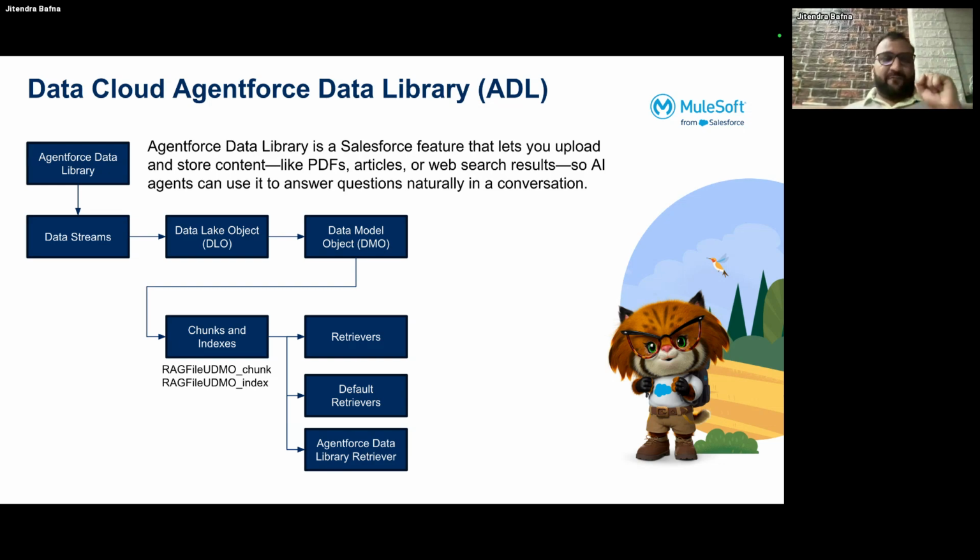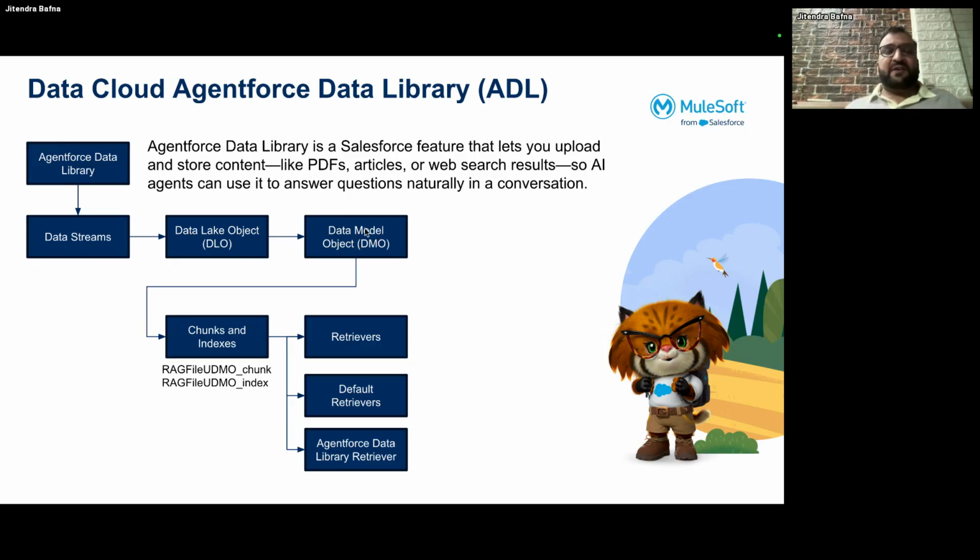Okay, so how does it work? Whenever you load content to the Agentforce Data Library, first it creates a record in the data stream object. As soon as you upload one PDF file, it will create one record in the data stream, which is the PDF file. Then it will add the data into the DLO, the data lake object, and then into the data model object.